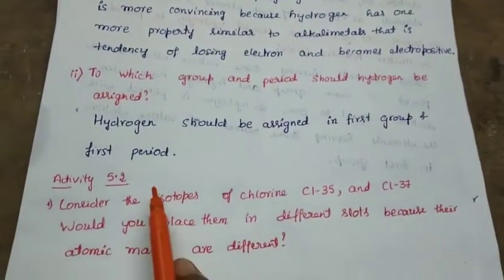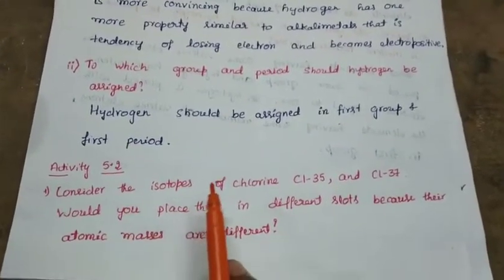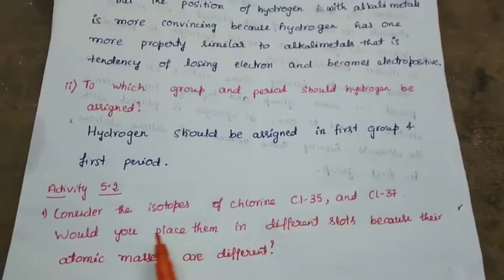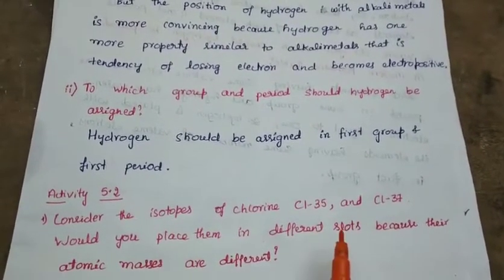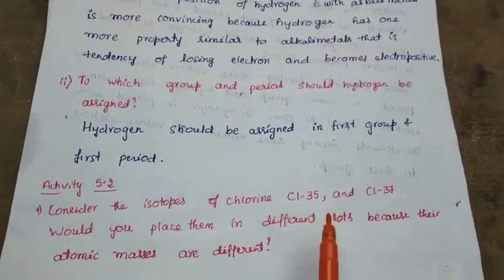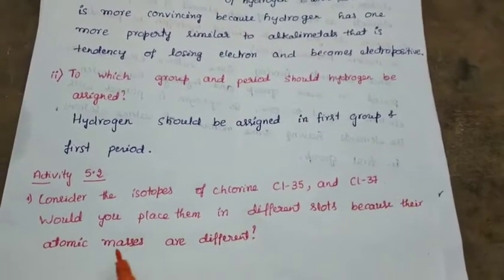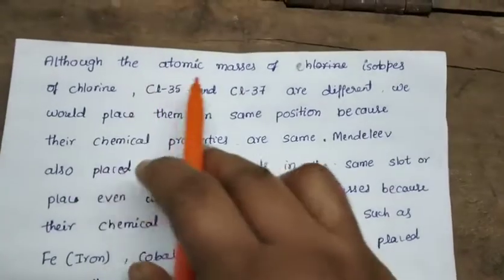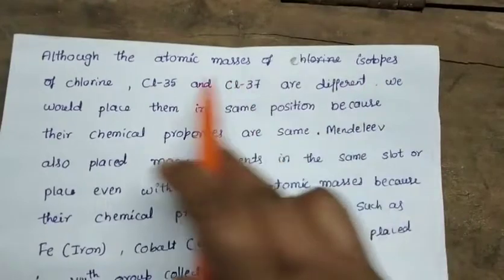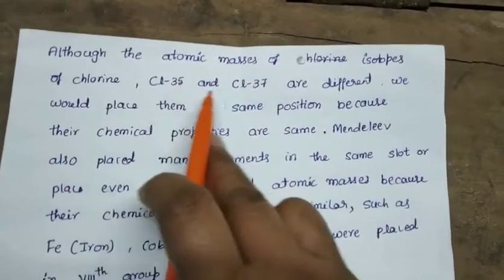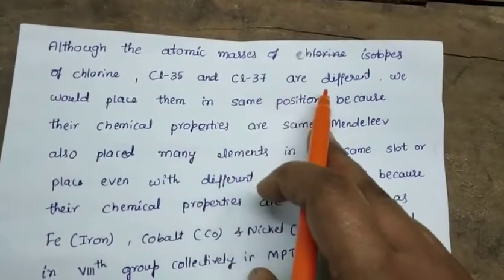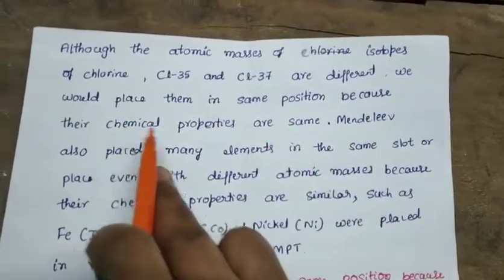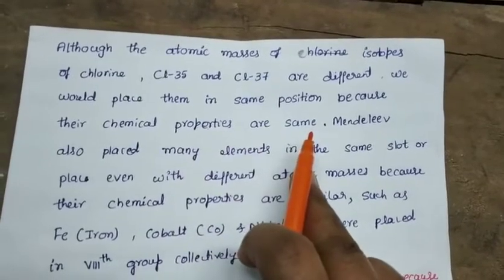Activity 5.2: consider the isotopes of chlorine, Cl35 and Cl37. Would you place them in different positions because their atomic masses are different? The answer is: although the atomic masses of the isotopes of chlorine, Cl35 and Cl37, are different, we would place them in the same position because their chemical properties are the same.